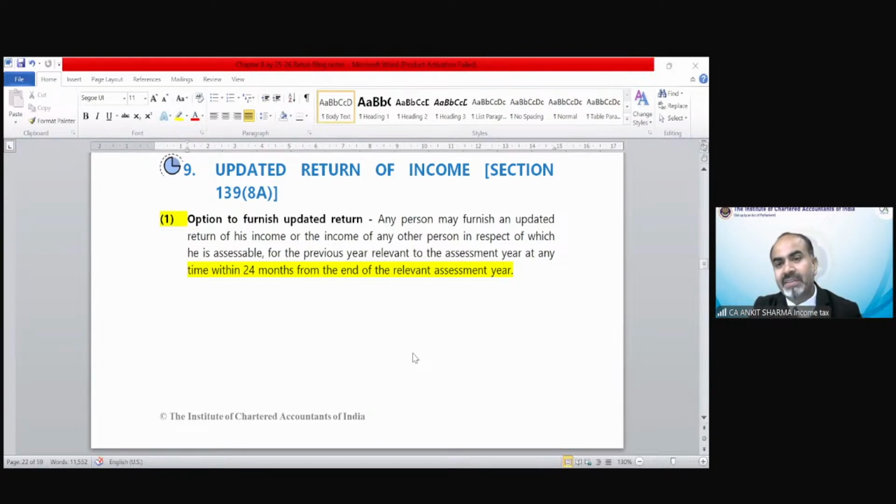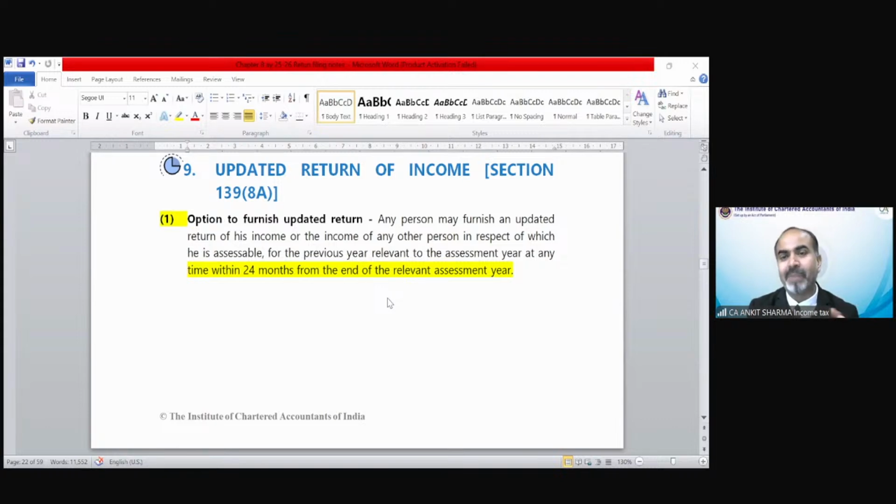Dilip is saying 31st December 25. No, Dilip, this is not the date for filing of updated return. This is the date for filing of normal return, belated return, or revised return. The updated return date would be 24 months from the end of the relevant assessment year. Bhumika is saying 31st December 25. Wrong. Tambeshwari is saying 31st December 27. Wrong. Nanda Gopala is saying 31st October. Wrong. Sanjay is saying 31st March 27. Correct. Well done, Sanjay. It's 31st March 27.